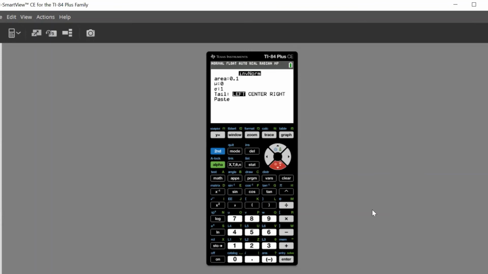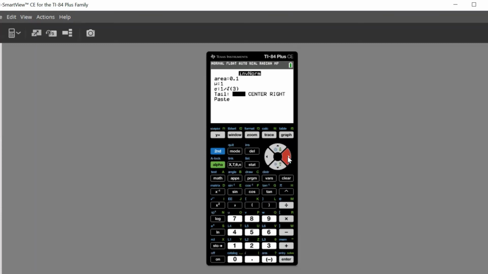Mu is equal to 1, and sigma is equal to 1 over square root 3. You may also have to close the parentheses after entering square root 3, and then select the tail.